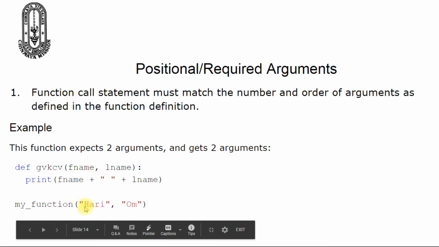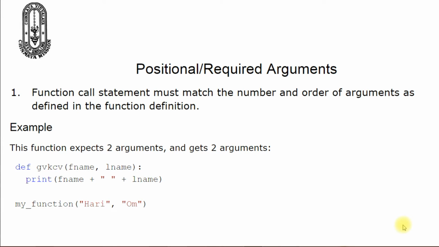Here we have two data, Hari and Om. So the Hari data is transferred to the parameter fname and the data Om is transferred to the parameter lname. So here we have two arguments and in the function header we also have two parameters. This way of parameter and argument specification is called positional arguments. It is also called required arguments and mandatory arguments.